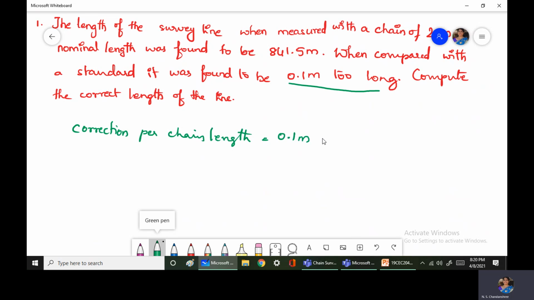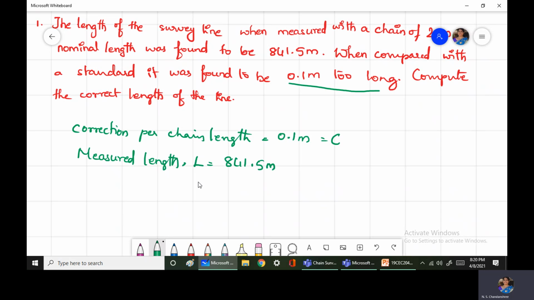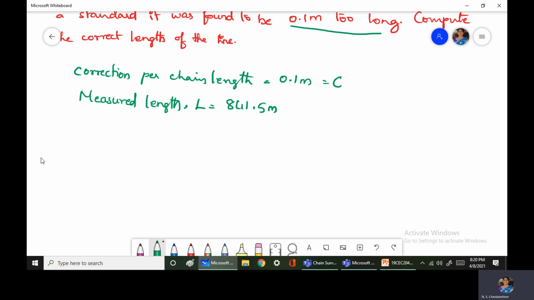So 0.1 meter. This is the value of small c. Next, measured length is capital L, which is equal to 841.5 meters. Next, nominal length of the chain, small l, is 20 meters. So these are the data that has been given in the problem. They have asked us to find the correct length of the line.